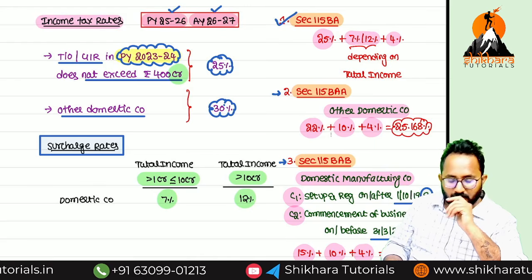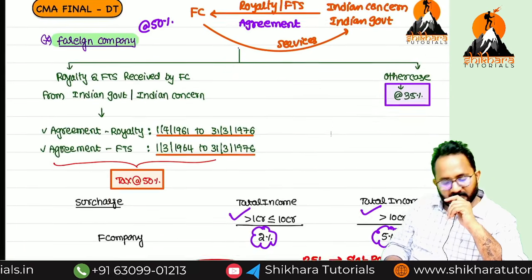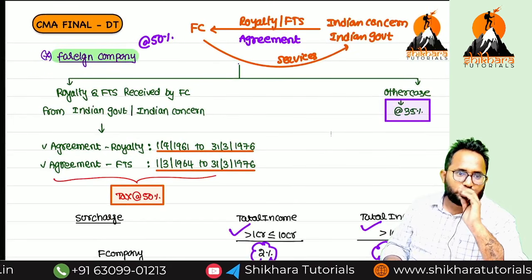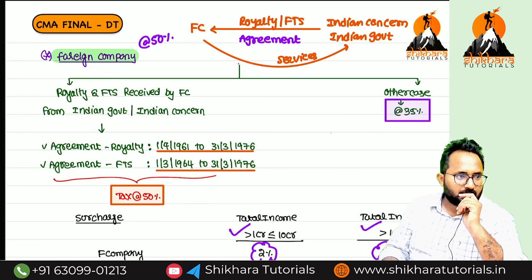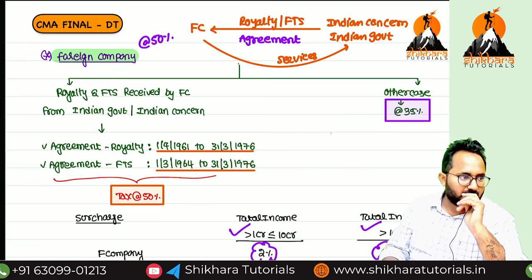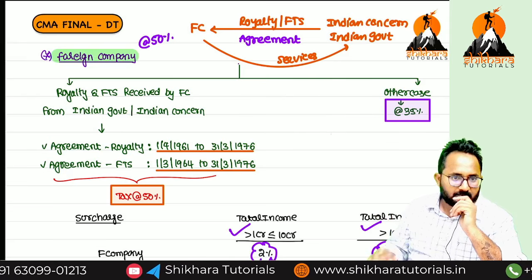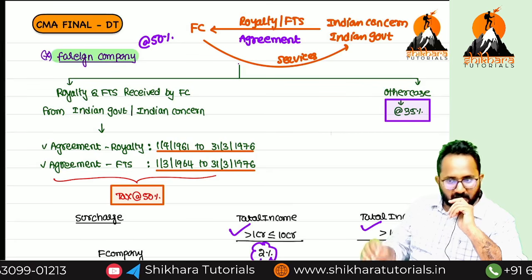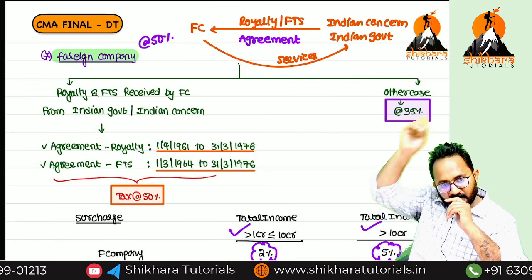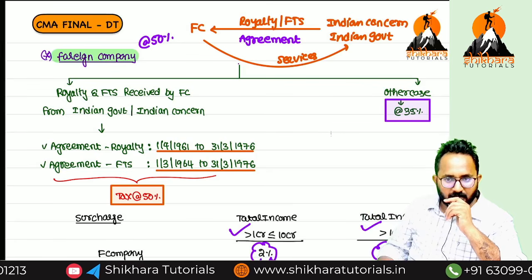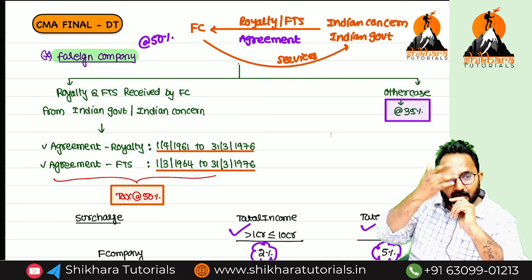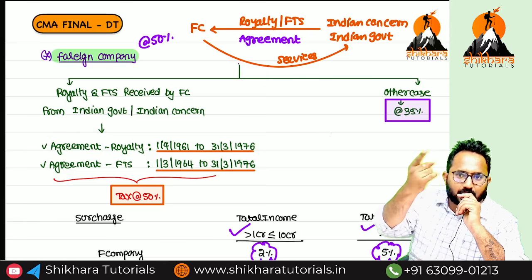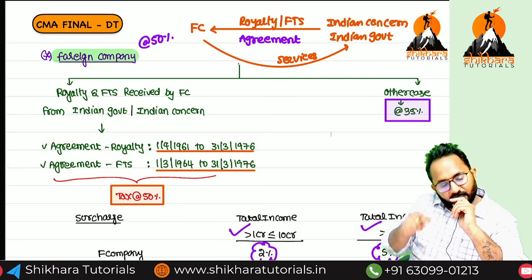Understood? Now, we will discuss foreign companies. Many of you know the foreign company tax rate is only 35%. I think in your intermediate level, maybe you read this percentage as 40. But now, by amendment, not the Finance Act 25 amendment, Finance Act 24 amendment only, what is the tax rate? 35%. In some cases, these foreign companies are required to pay tax at the rate of 50% also.